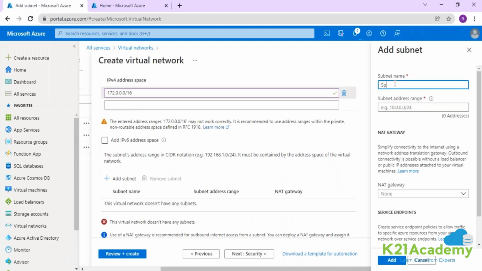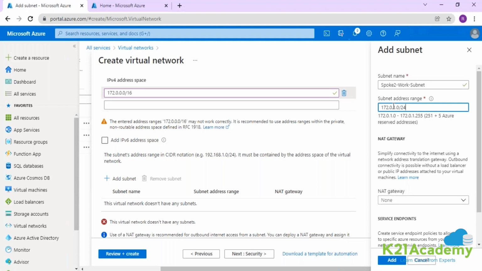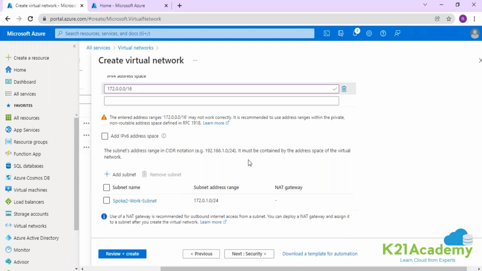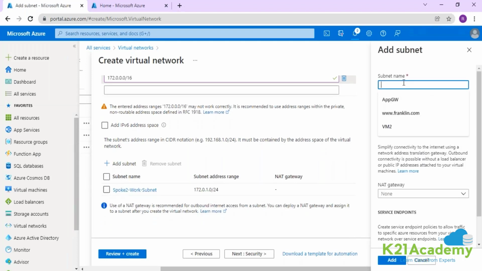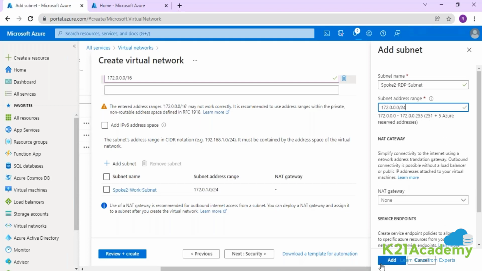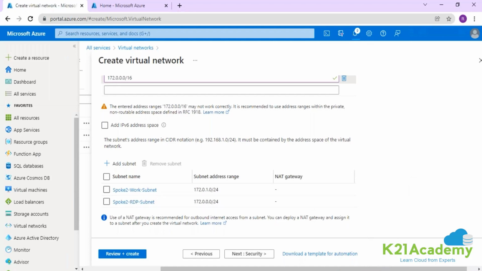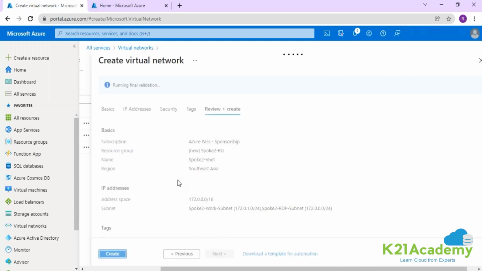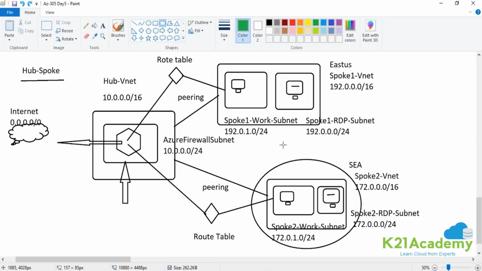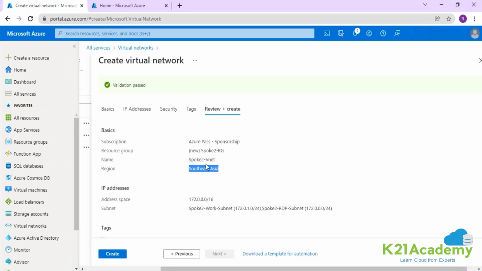This is the spoke two network we are creating, with the work subnet 172.0.1.0/24 and the spoke two RDP subnet 172.0.0.0/24. Clear? Just check the naming convention. This is your spoke two VNet.